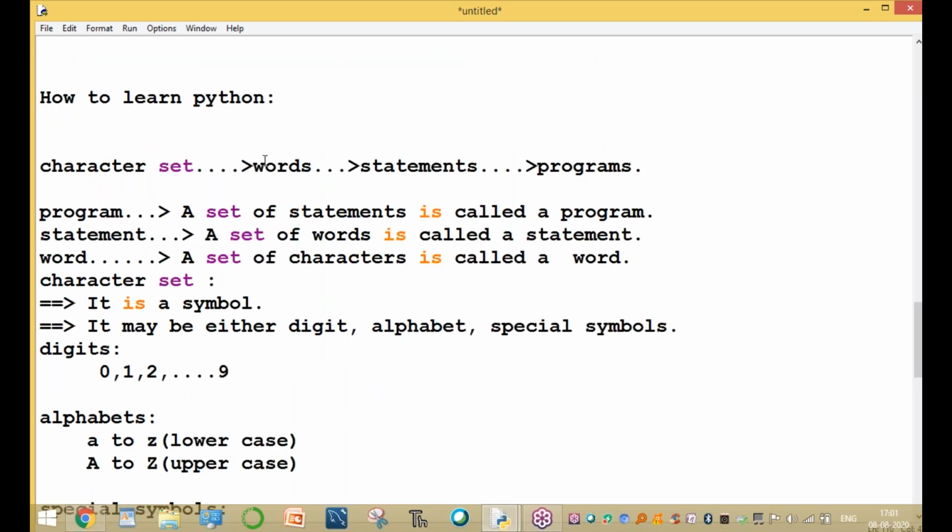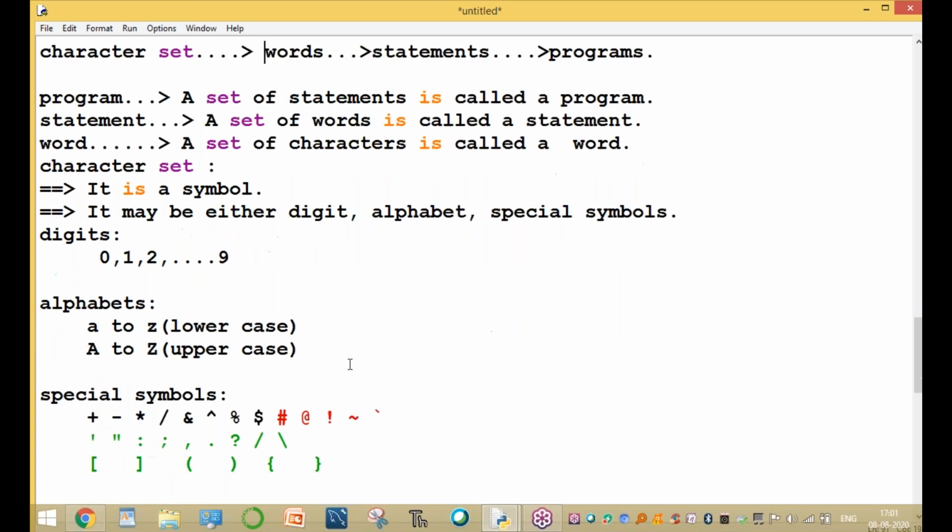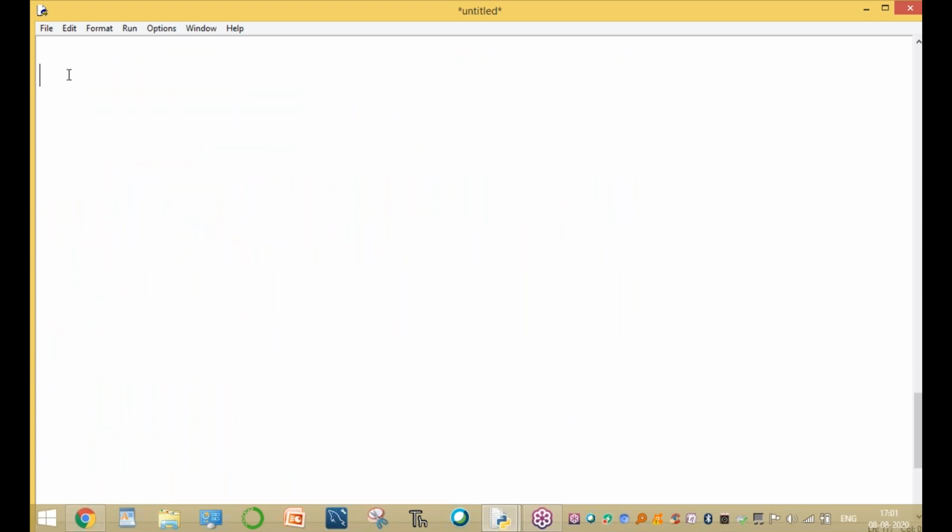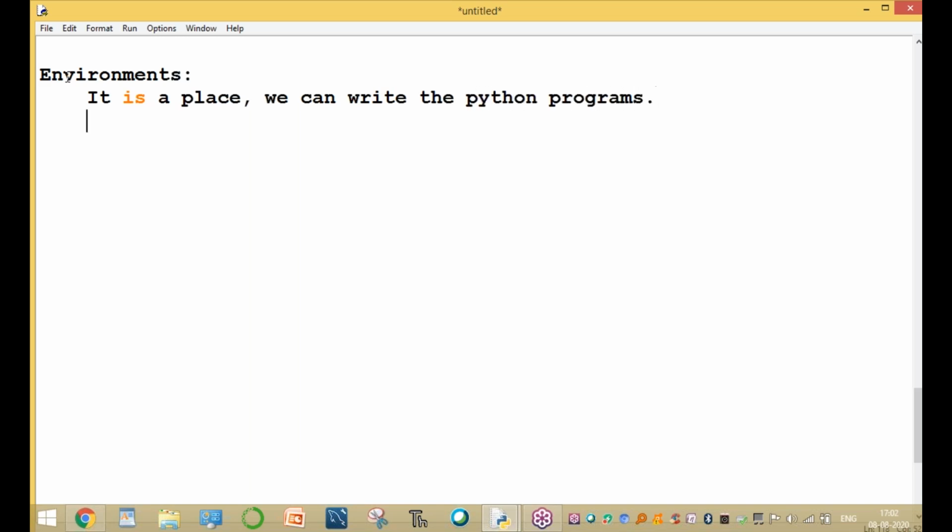Now what is a word, sir? Before going to discuss a word, where can we write the Python program? The place where we write Python programs is called the environment. Python supports different environments. An environment is a place, an area, where we can write the Python program.